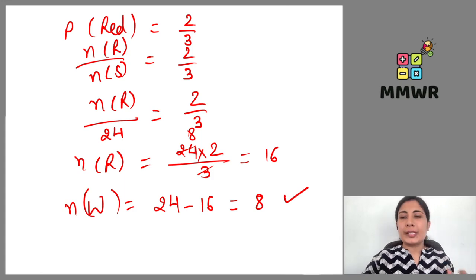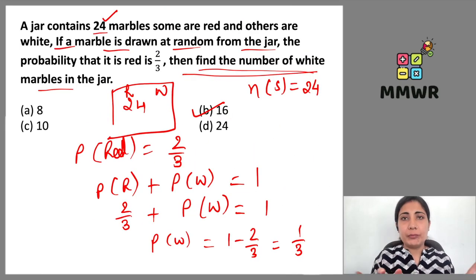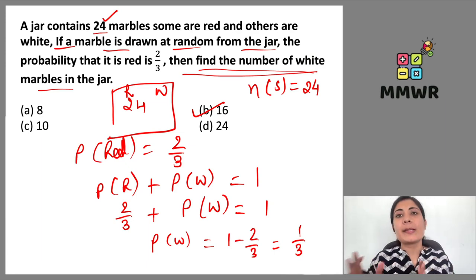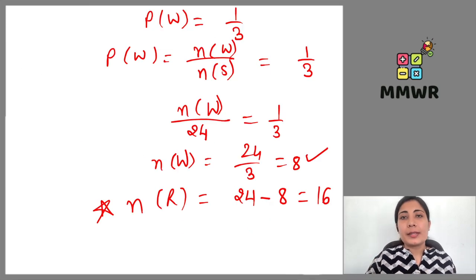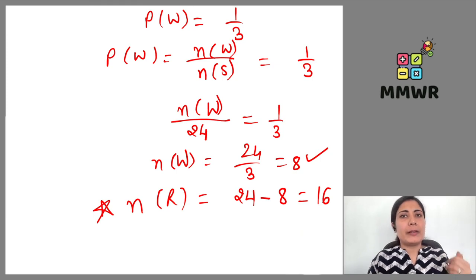Or first we can take the help of elementary event concept, which means the sum of the probability of red marble and white marble is 1. After putting the value of red marble's probability, we have to get the value for the probability of white marble, and then we can apply the formula for probability. Probability of white marble is number of white marble divided by the total number of marble, which gives us the answer here.